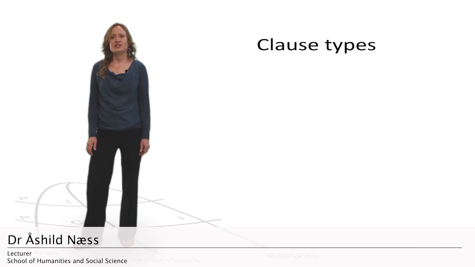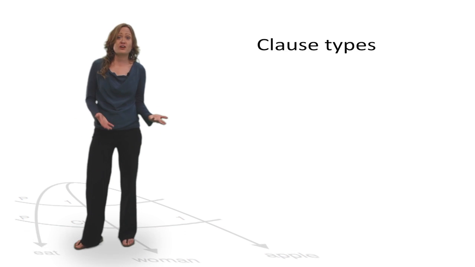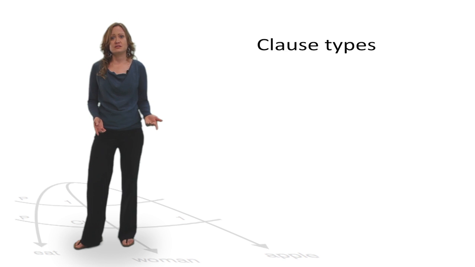In the last lecture, we talked about what a clause is, and we looked at the basic structure of a simple clause. We've also talked about how different types of phrases can have different jobs or functions in a clause or a sentence. Well, clauses can have different jobs too, and the structure of a clause is a bit different depending on what kind of job it's doing as part of an act of communication.